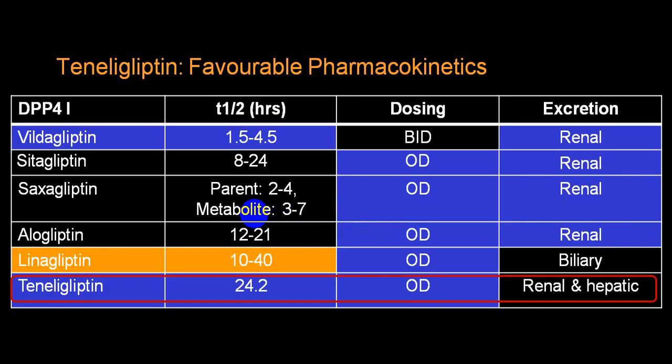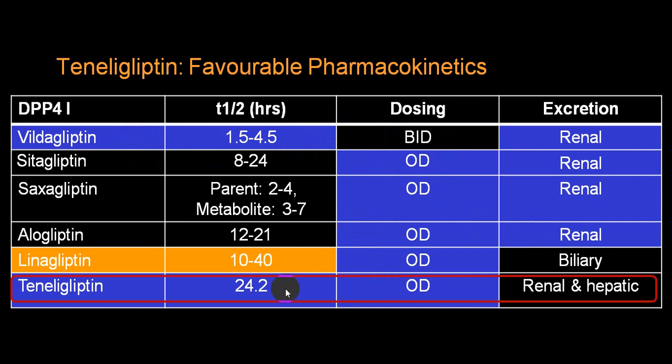So linagliptin and teneligliptin, means all these four drugs, vilda, sita, saxa and alo, their excretion is renal, which will reduce their use in CKD. Vildagliptin half-life is short, hence it has to be given BD. But nowadays sustained release preparations are available, which you can give OD, while all other preparations are OD because the half-life is longer.